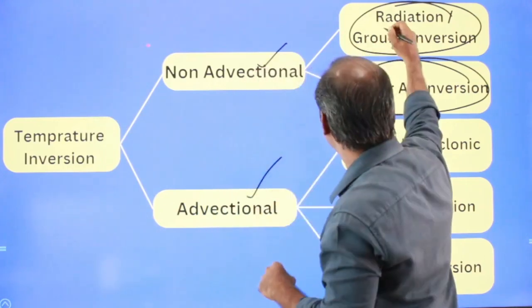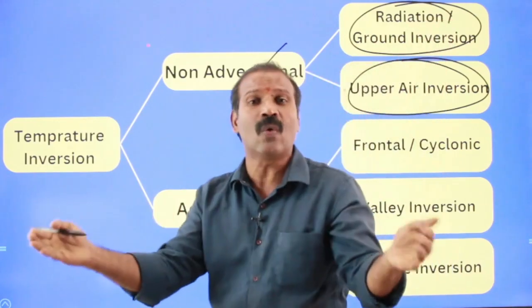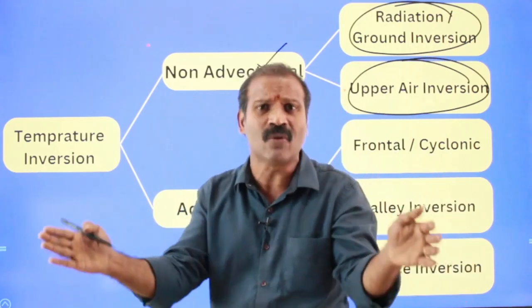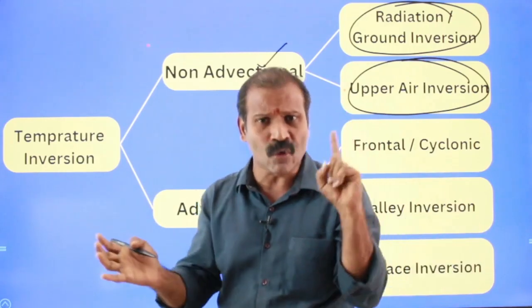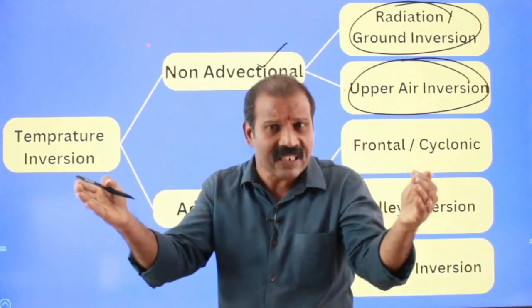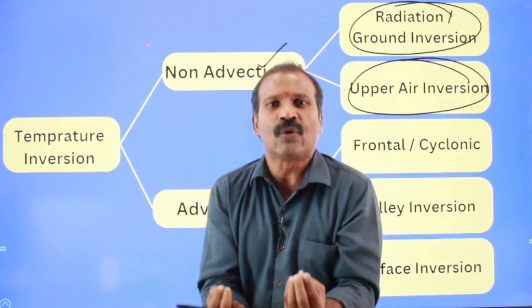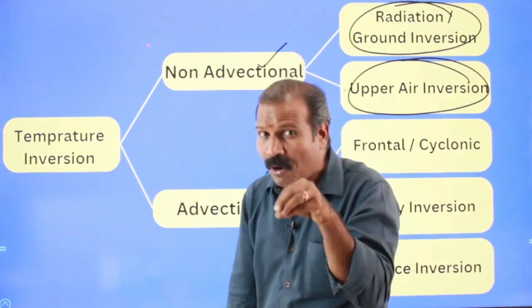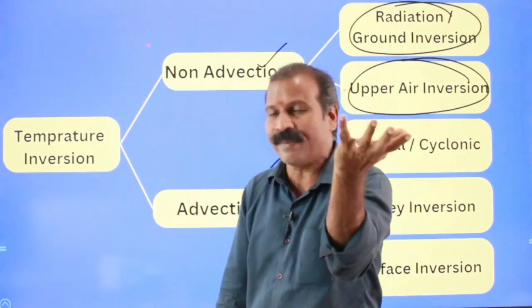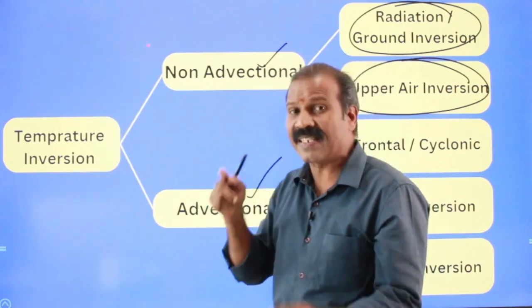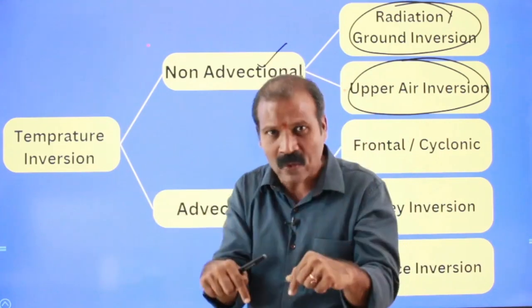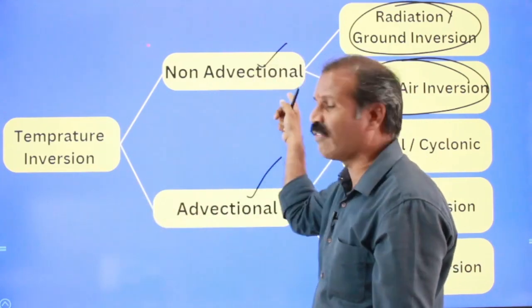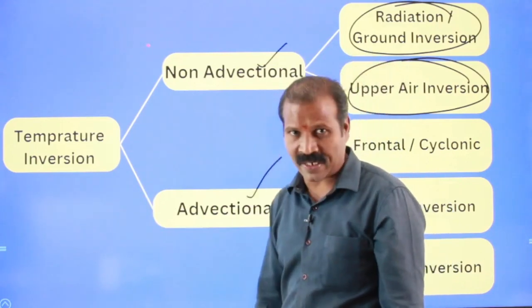Take ground inversion: if the Bangalore terrain has cooled intensively during a winter night, that ground is more than enough to cool the air from below, so that the atmosphere in proximity to the ground exhibits thermal inversion. That means the air in situ on the cold ground exhibits thermal inversion. It is one form of non-advectional inversion.